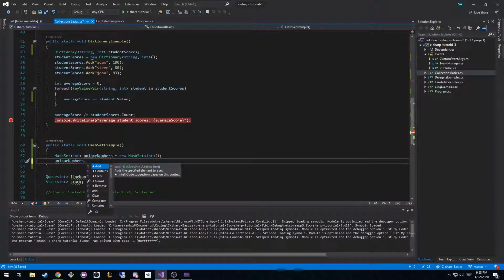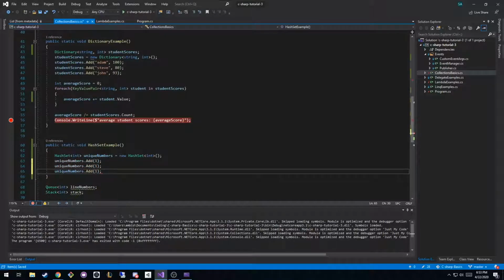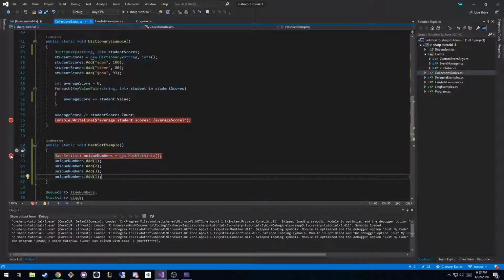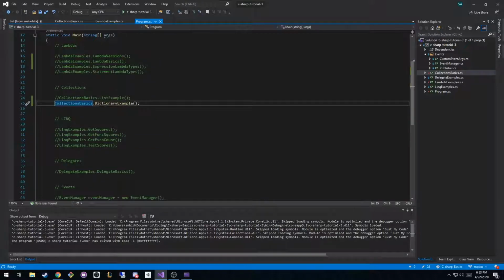Okay, so if we add something to it, let's say we want to add the number 1, and then we'll duplicate this, and we'll add the number 2, the number 3, and then we'll try and add the number 1 again, right? And we will put a breakpoint at the beginning of this, and we will go call this function. So we'll say collection basics dot hash set example, and we hit run.